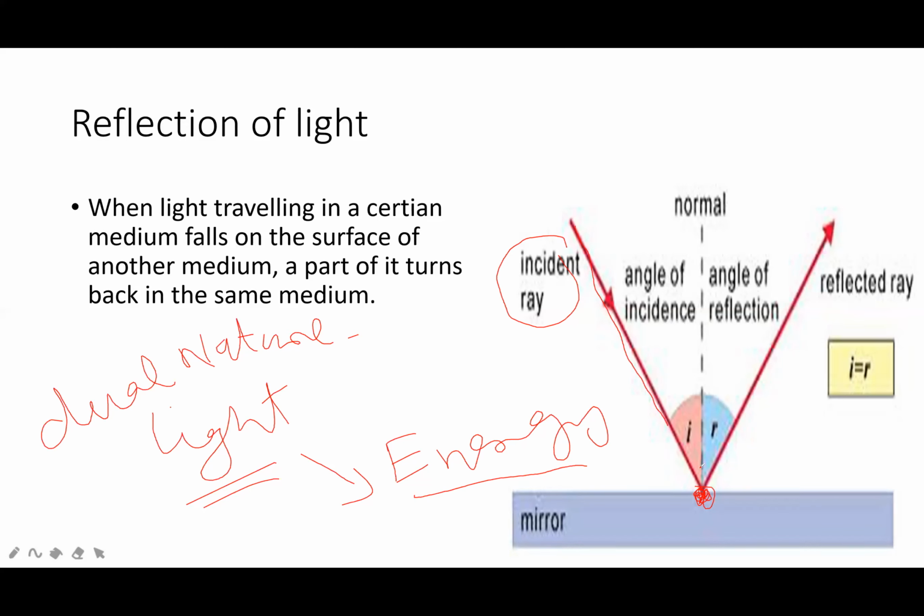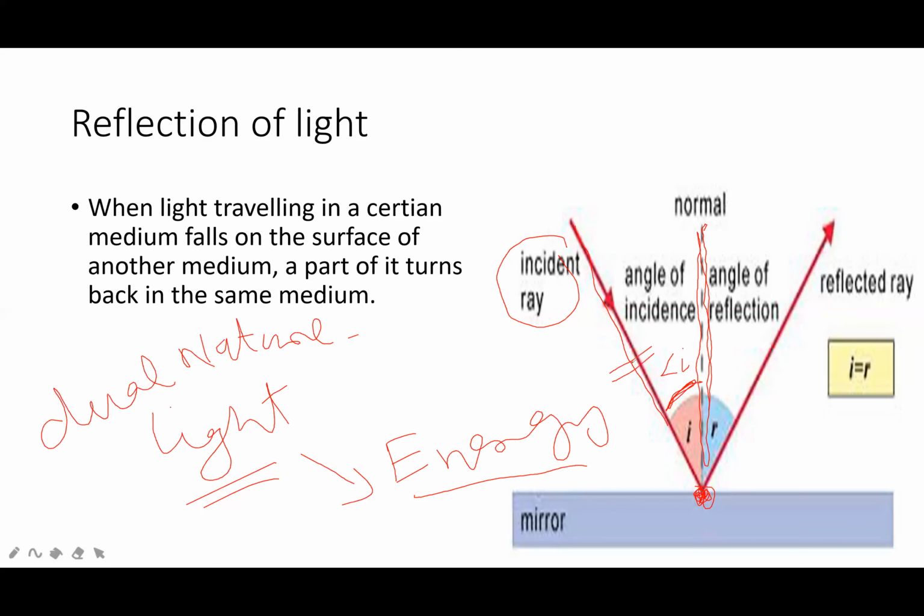This black line is called the normal. The angle between the normal and the incident ray is called the angle of incidence.